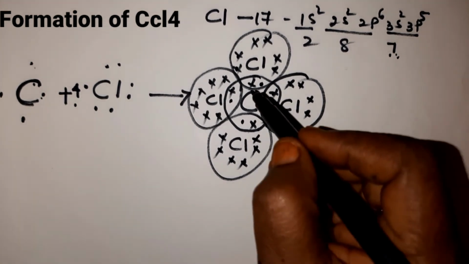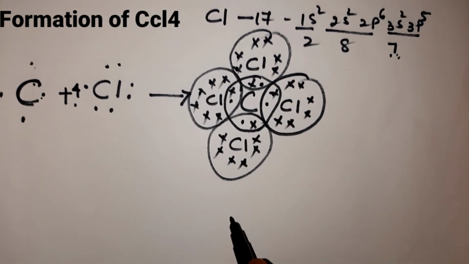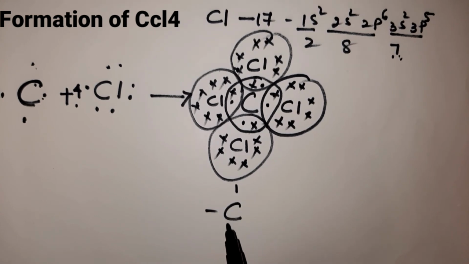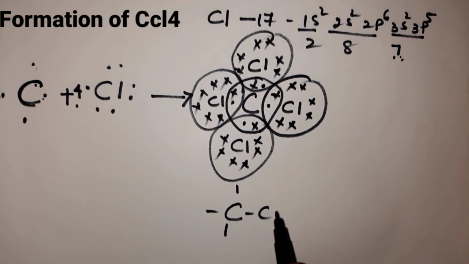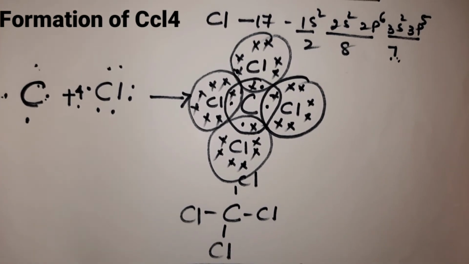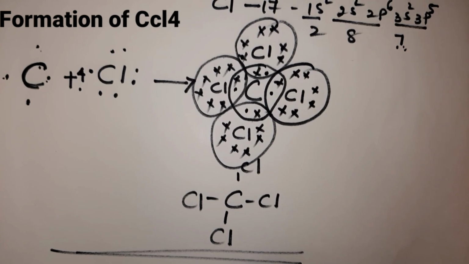So here a single pair of electrons is shared between each bond. So carbon tetrachloride, CCl4. Understood, children? This is how the formation of a covalent bond takes place. A covalent bond is basically a bond formed by sharing of electrons, children. And the compounds formed by covalent bonds are called covalent compounds.